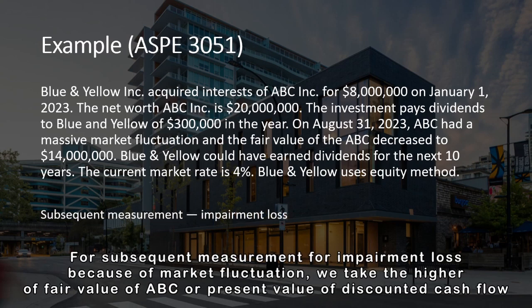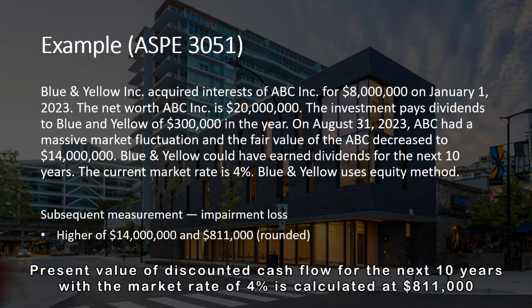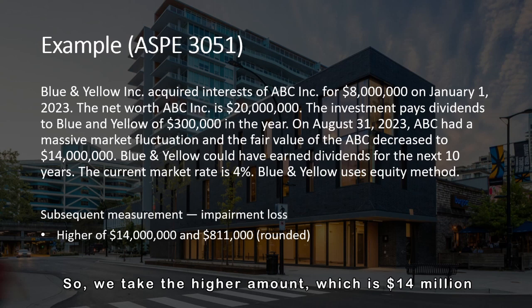For subsequent measurement for impairment loss because of market fluctuation, we take the higher of fair value of ABC or present value of discounted cash flow. The value of ABC decreased to $14 million. The present value of discounted cash flow for the next 10 years with the market rate of 4% is calculated at $811,000. So we take the higher amount, which is $14 million.